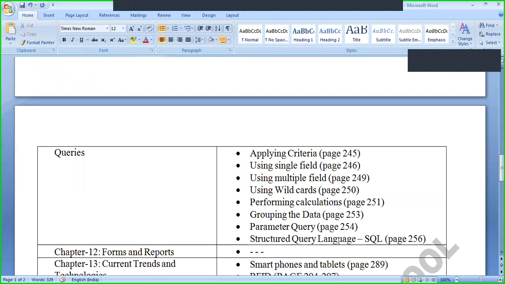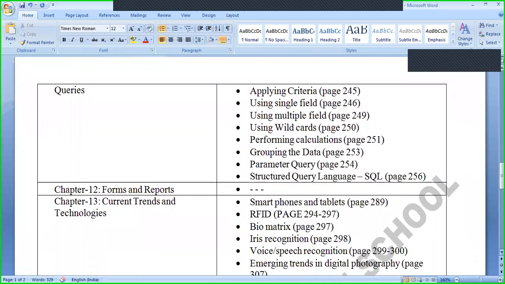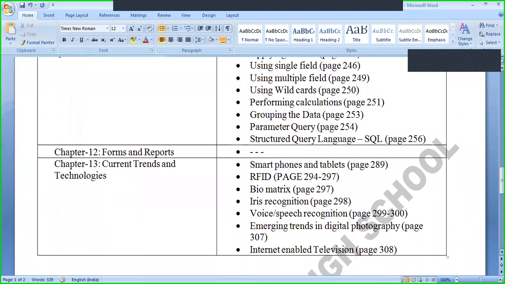And structured query language, SQL. Structured query language, short form is SQL, page number 256. These all topics are excluded from the syllabus for this academic year 2020-21 because of this COVID-19 situation.